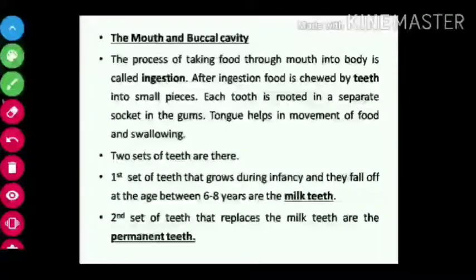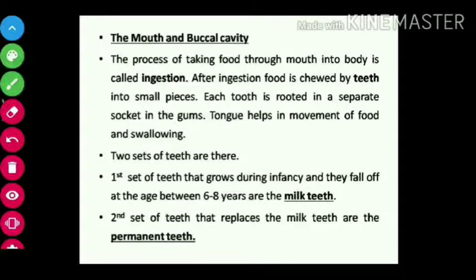Good morning, students. Today we will start the digestive system in humans. The digestive system includes the buccal cavity, esophagus, stomach, small intestine, large intestine, rectum, and anus. And different glands are there, like salivary glands, pancreas, liver, and various glands inside the stomach and small intestine. So these make up the digestive system, and we'll explain them one by one.